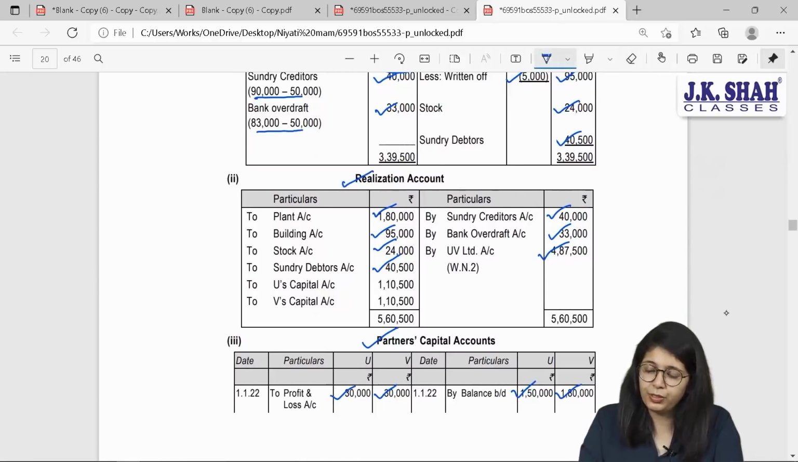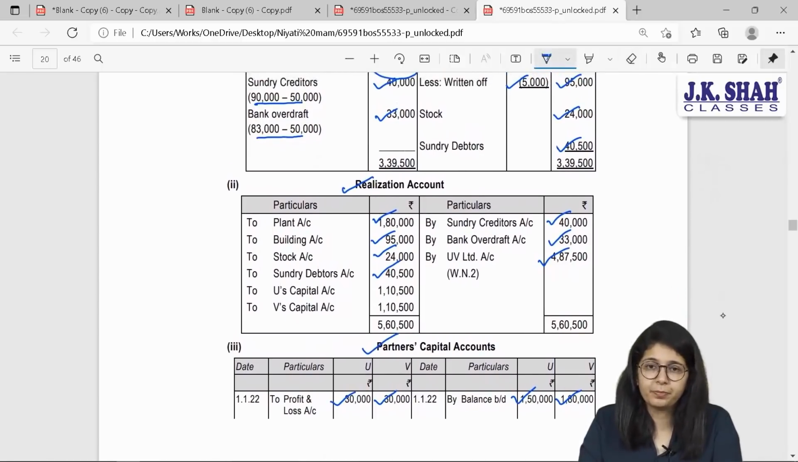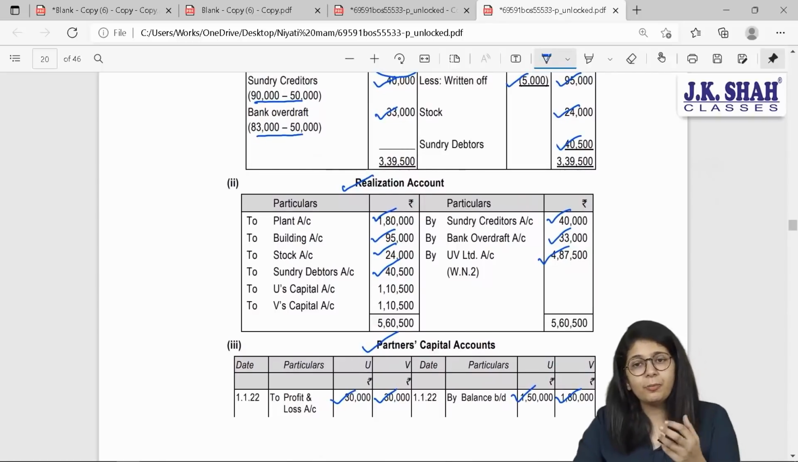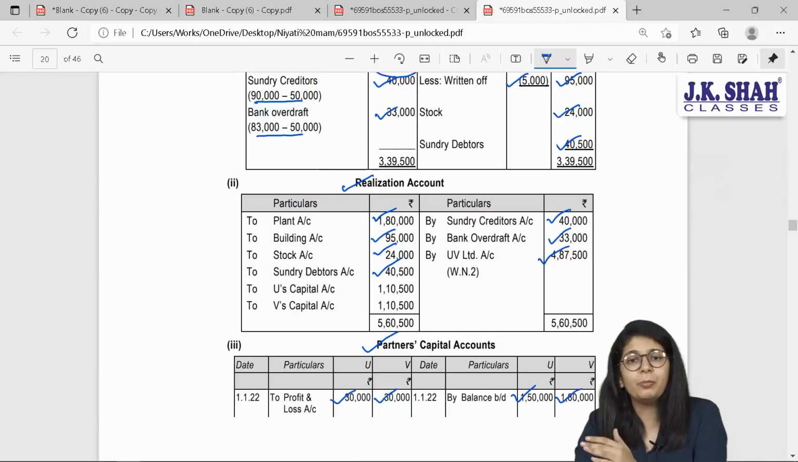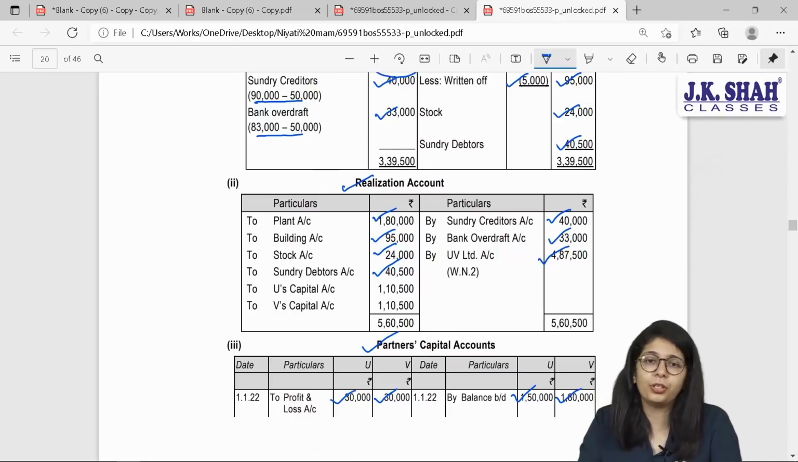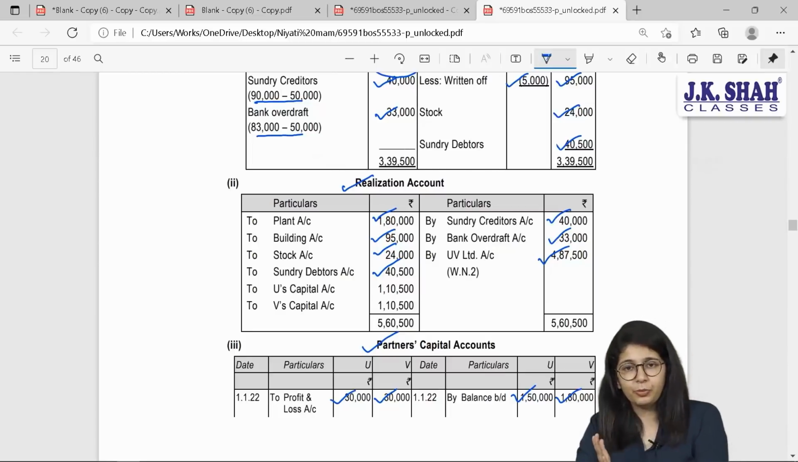The second effect will go to UV's account, which we have not prepared. You will receive the PC in the form of equity shares. What is the journal entry? You will say, sir, we are getting equity shares: Equity shares in UV Limited account debit to UV Limited account. Again, we have not prepared both the accounts, so we are not going to give any effect. Now I have received the shares. I'll keep them with me. I'll close my partners' capital account.